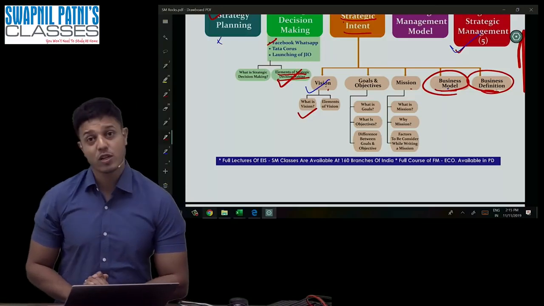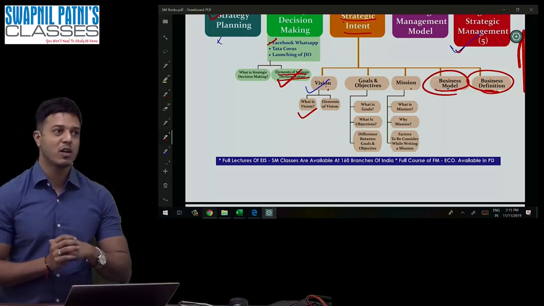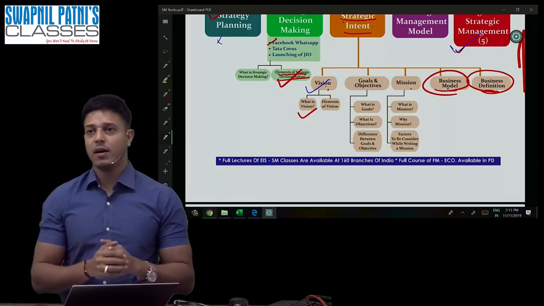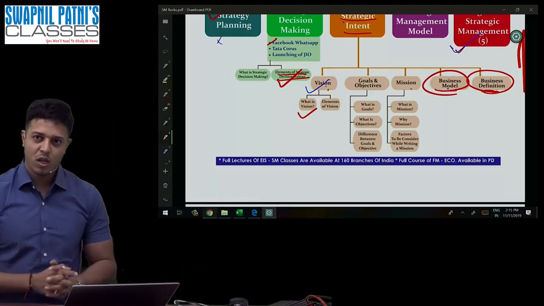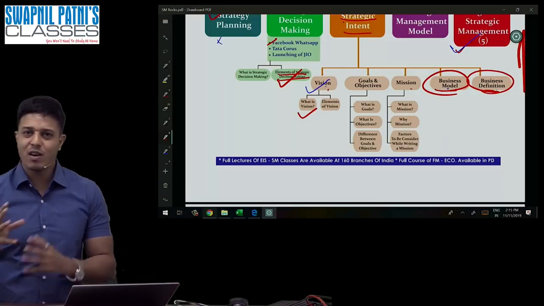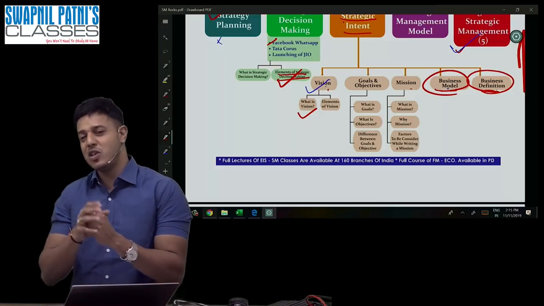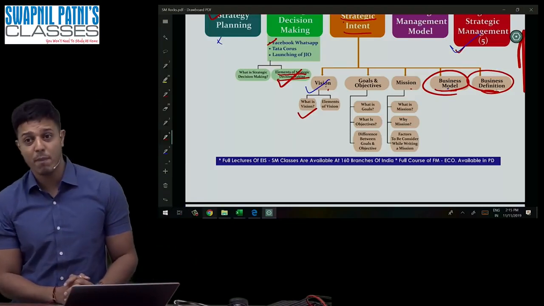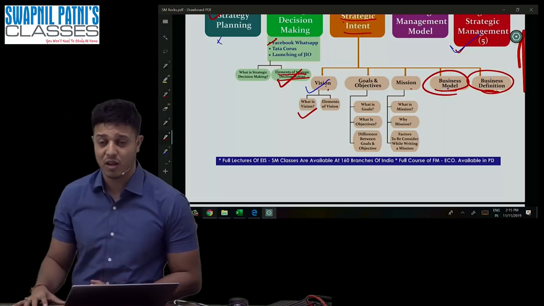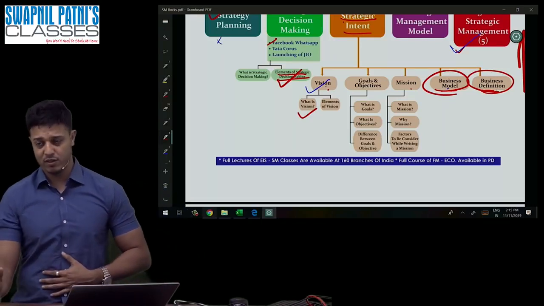What is the difference between goals and objectives? Goals are very large, very broad. Objectives are very narrow. Suppose I want to earn profit, goal. I want to increase market share, goal. They are not specific. They are very generic in nature. But as far as objectives are concerned, they are very narrow, very specific, time binding, and measurable.